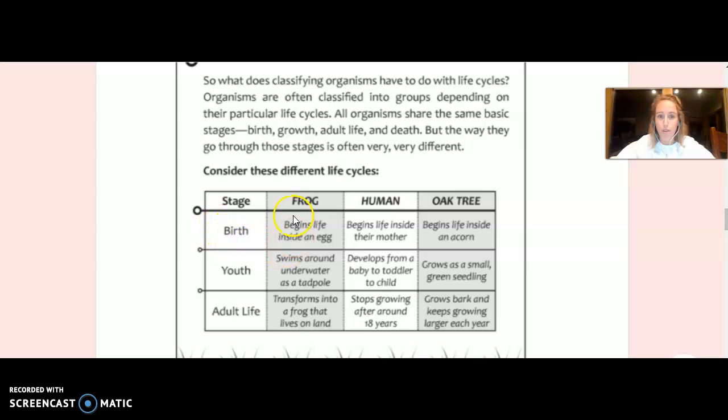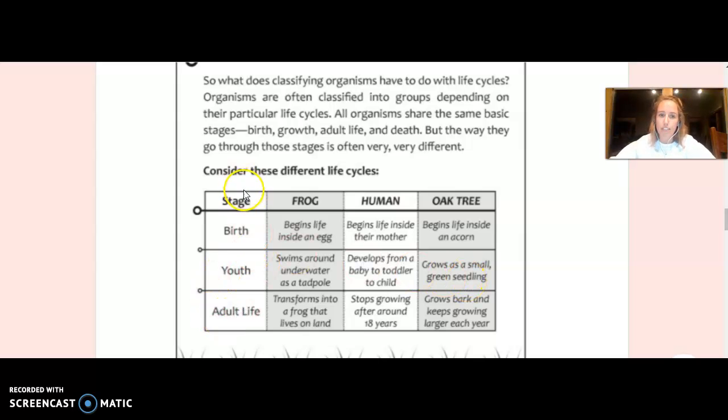Stage, birth. For a frog, this looks like begins life inside an egg. Human begins life inside their mother. Oak tree begins life inside an acorn. The youth stage for a frog swims around underwater as a tadpole. For a human, develops from a baby to a toddler to a child. For an oak tree, grows as a small green seedling.